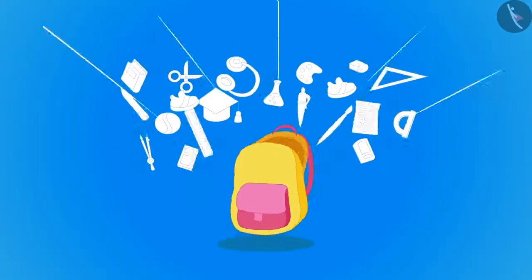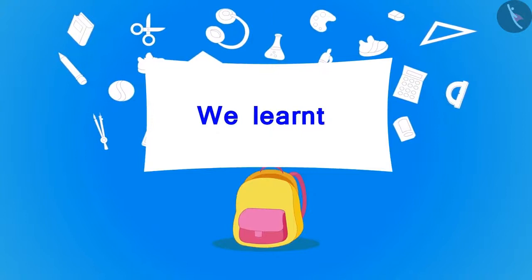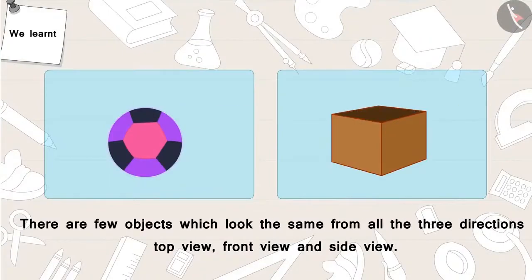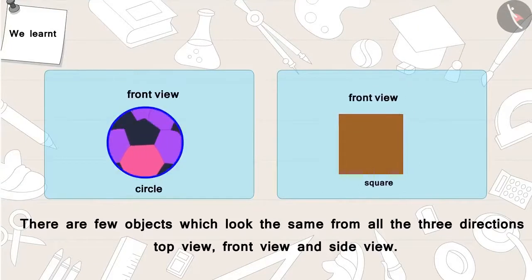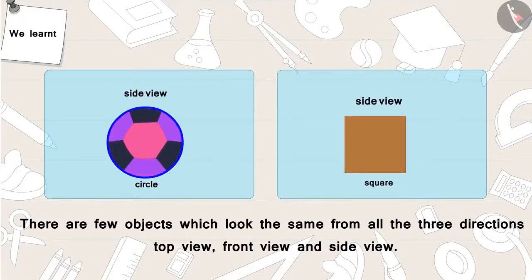So children, in this video we learned that there are a few objects which look the same from all three directions: top view, front view and side view.